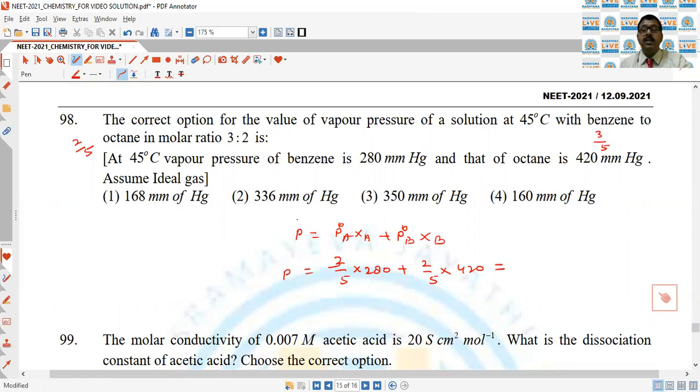3/5 into 280 is 168, and 2/5 into 420 is also 168. So 168 plus 168, then you'll get the second correct answer.